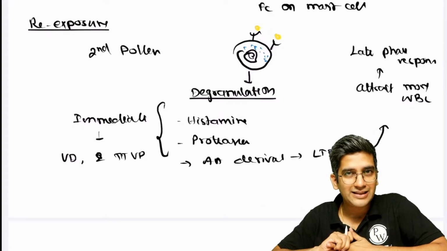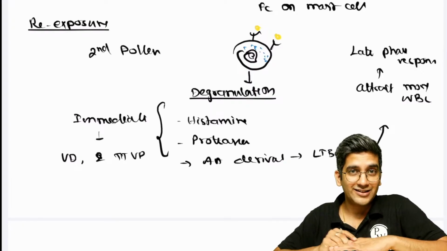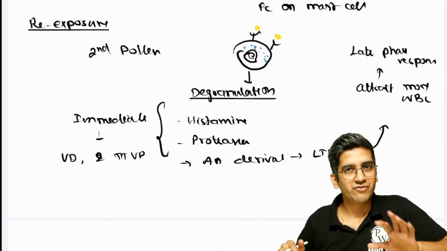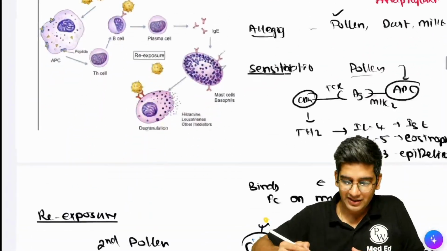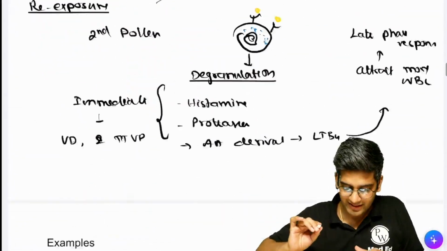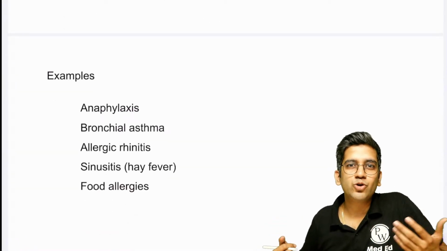For a 5-mark answer, don't write in excess. You know asthma. I'm not denying that. Just because you know asthma, don't bring it there. 5 marks: half a mark for definition, half a mark for allergen, 1 mark for these, right? And few marks for examples. That's more than enough. The more you write doesn't mean that you'll be given more marks.